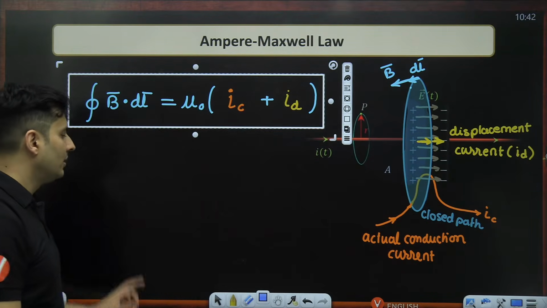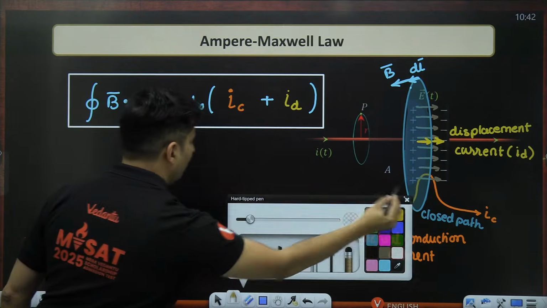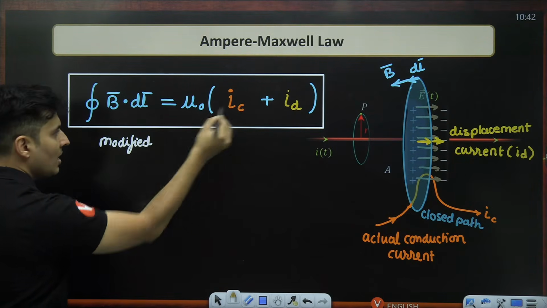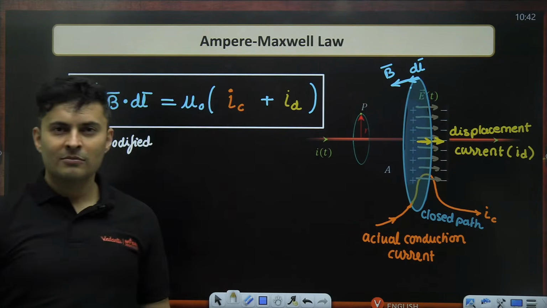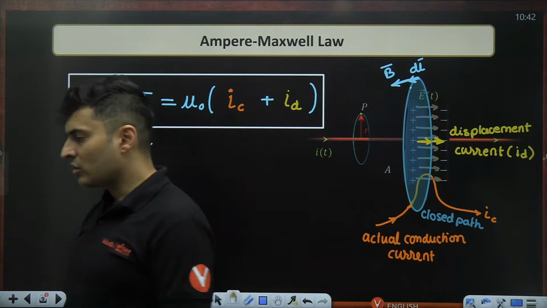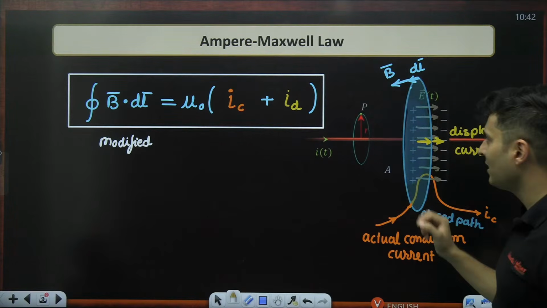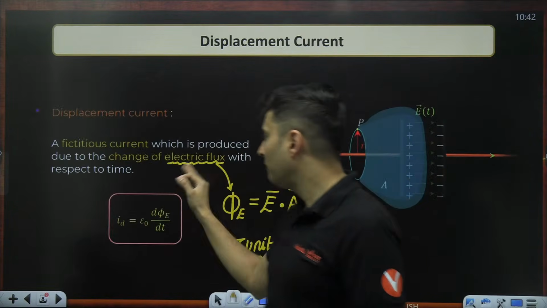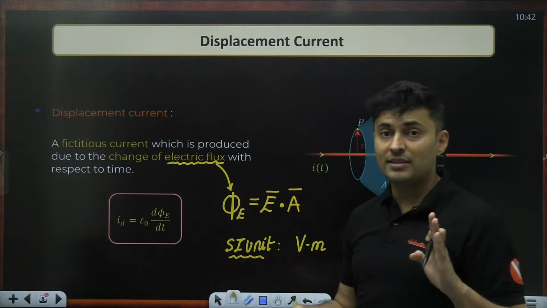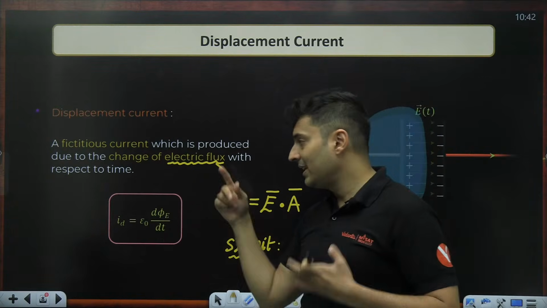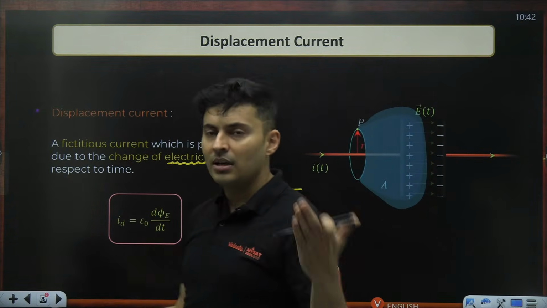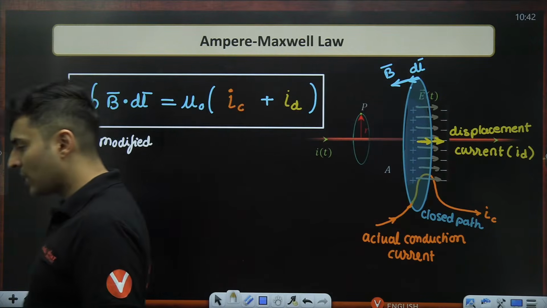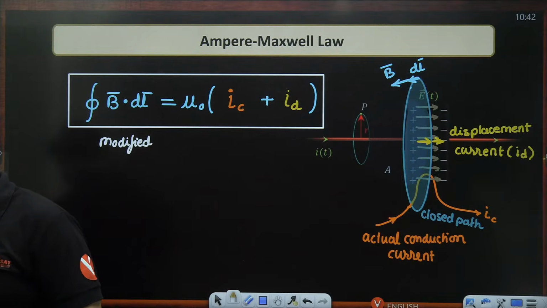This is the modified law. This is conduction. This is displacement. Okay, is this absolutely clear? So conduction current is that actual current which is passing. Displacement current is the current which is produced by the changing electric flux with time. If the flux is constant, it will not create it. Remember, only when it changes, just like magnetic field changing produces electricity, electric flux changing produces magnetism. That's what it is. Okay, isn't it fascinating, guys?